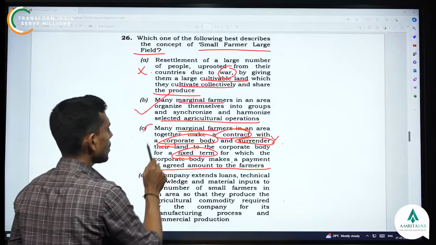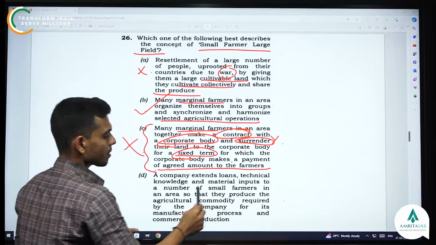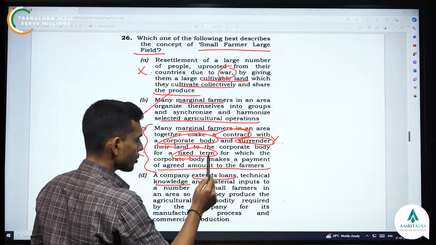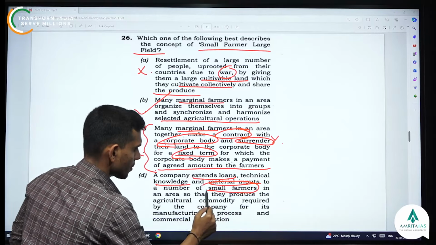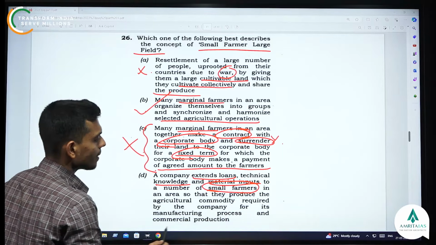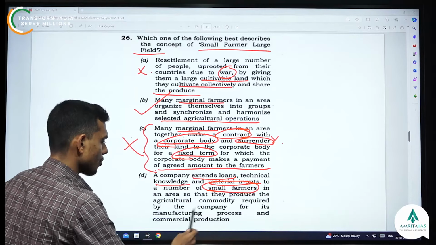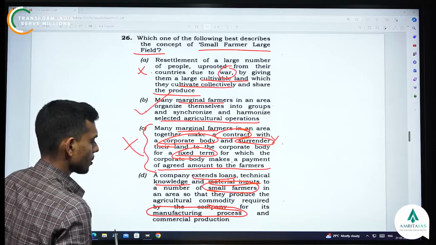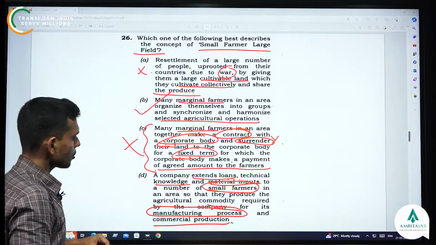This is a long cooked up statement. This is wrong. Next, a company extends loans, technical knowledge, and material inputs to a number of small farmers in an area so that they produce the agricultural commodity required by the company for its manufacturing process and commercial production. Seems to be cooked, right?